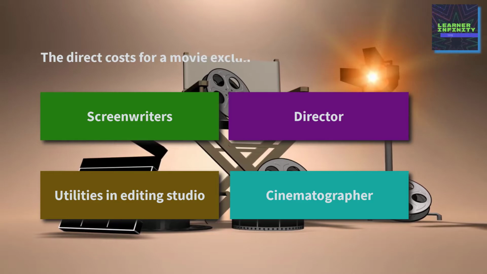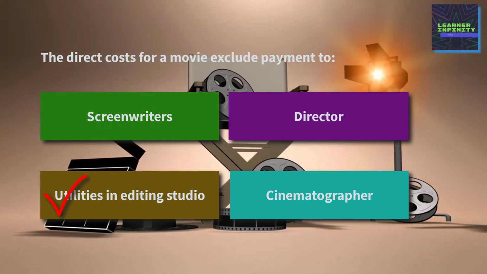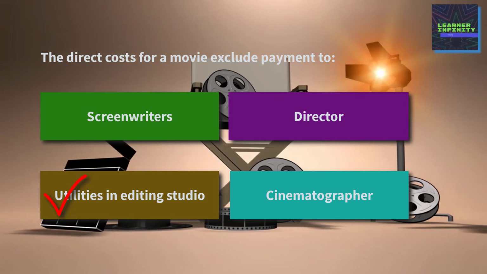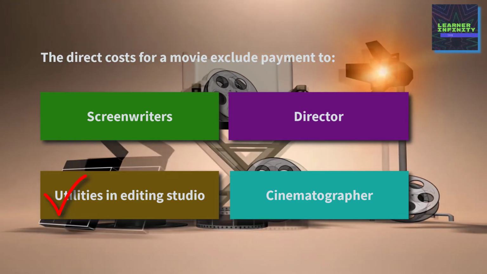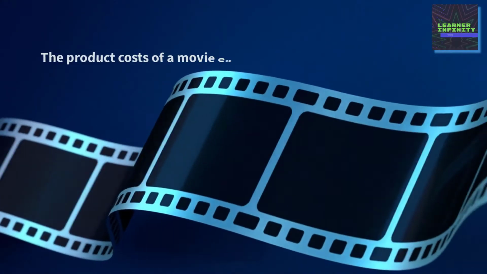In our question where it pertains to a movie, utilities in editing studio are indirect costs. Screenwriters, director, and cinematographer are all part of direct labor and therefore considered as direct costs. Next is question number 5.